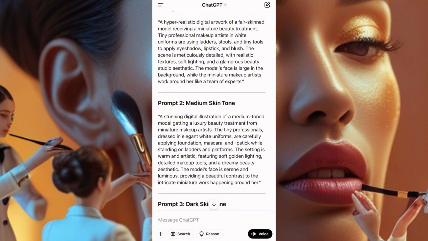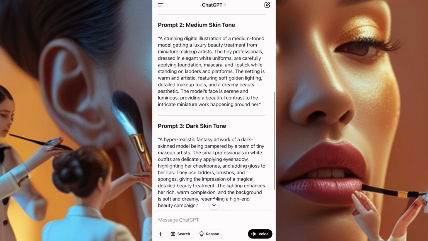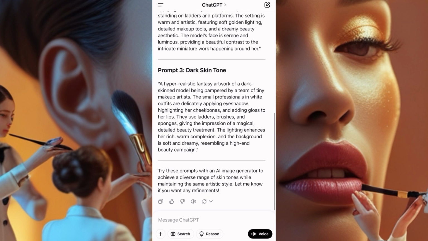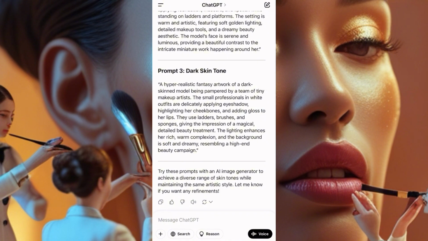The model's face is large in the background, while the mini mature makeup artists walk around her like a team of experts. So this is what I put, that's my prompt. You can go down, we have another prompt, and then we have another prompt. You can screenshot this and then use it.